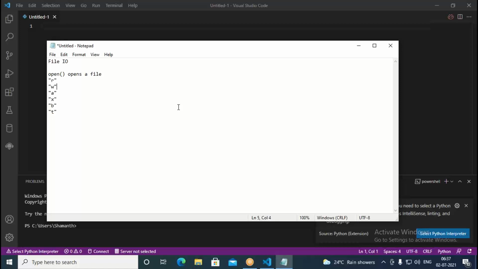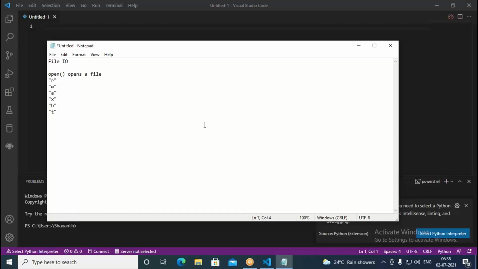If a file already exists, it will be overwritten. Suppose you already have a file which is created. In that case, if you open it in write mode, the existing file is going to be overwritten. If you go with append mode, at the end of the existing file, you can add more. When you go for append mode, if the file does not exist, it creates a new file. If the file is already available, then it will not create a new file, but it is going to add data to the end of the file. Okay, whenever you go with exclusive write, that means if the file is already available, it will not do anything.